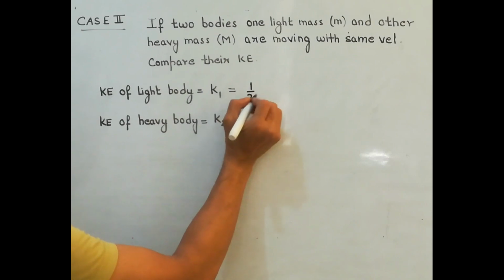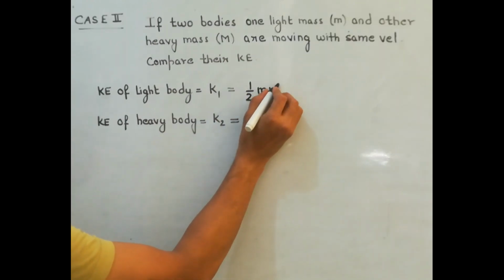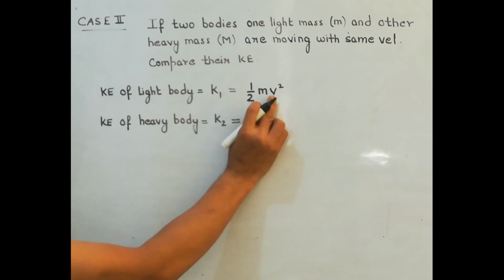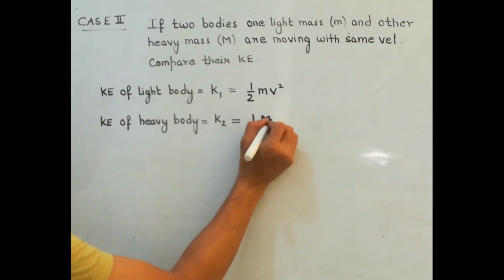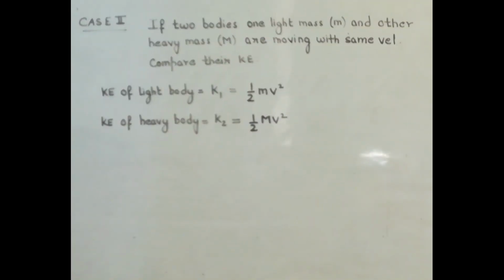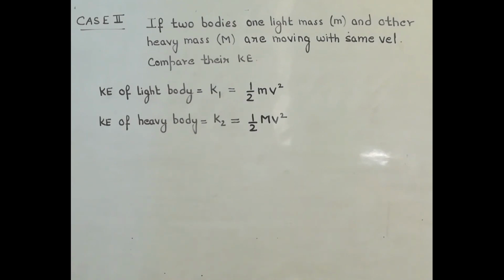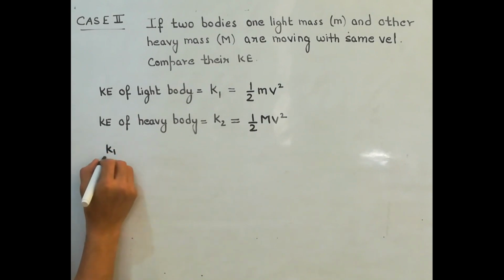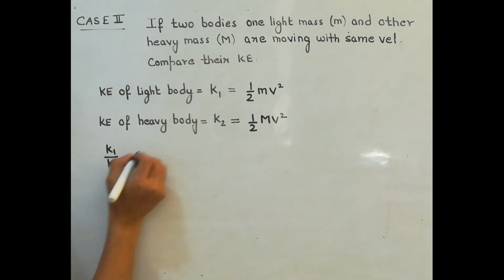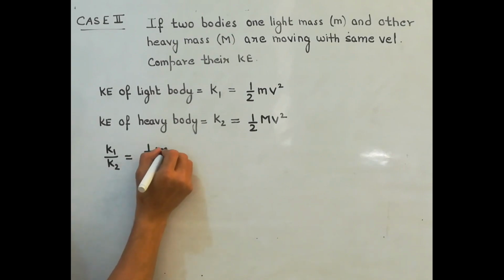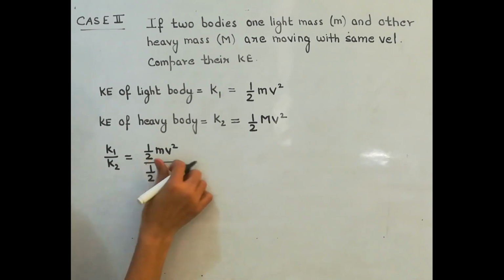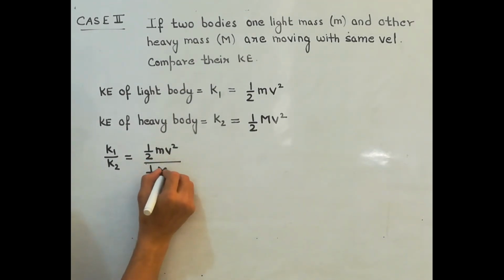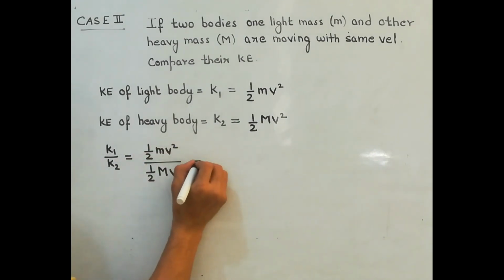So half. Now this time we will be using the formula in which we will be getting velocity because they are moving with same velocity. So this is how we are going to calculate kinetic energy of the two bodies. Now let us compare them. So cancel out, so you are left with